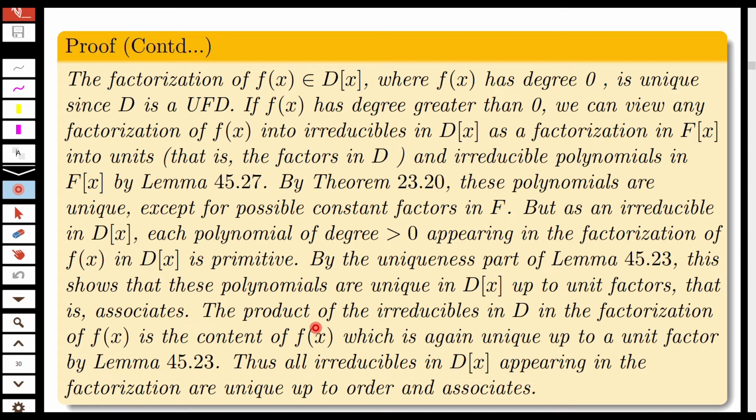The product of irreducibles in D in the factorization of f(x) is the content of f(x), which is again unique up to a unit factor by Lemma 45.23. Thus, all irreducibles in D[x] appearing in the factorization are unique up to order and associates.